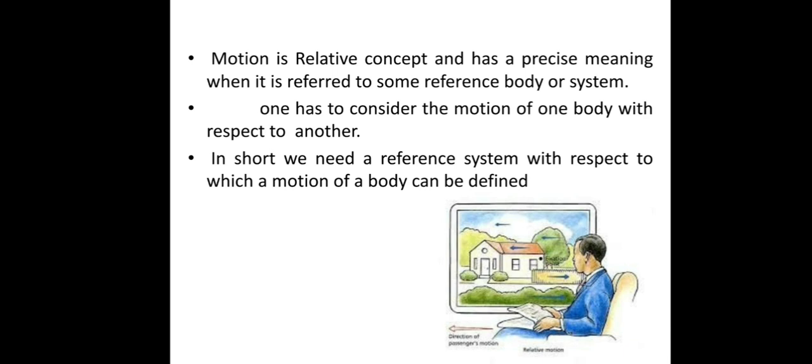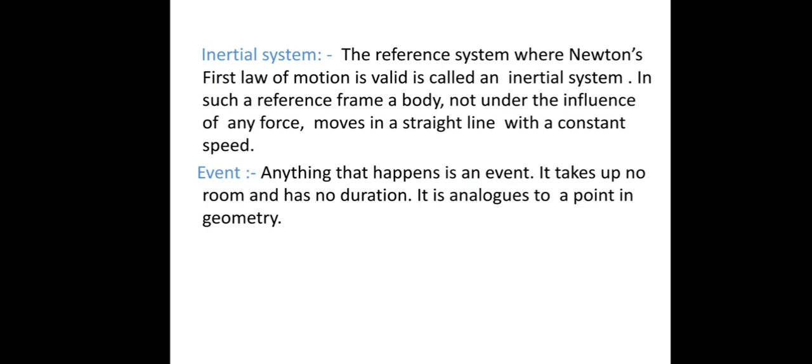So we need the definition of a reference system, or what we call an inertial system. The reference system where Newton's first law of motion is valid is called an inertial system. So remember this: an inertial system is the reference system where Newton's first law of motion is valid. In such a reference frame, a body not under the influence of any force moves in a straight line with a constant speed.